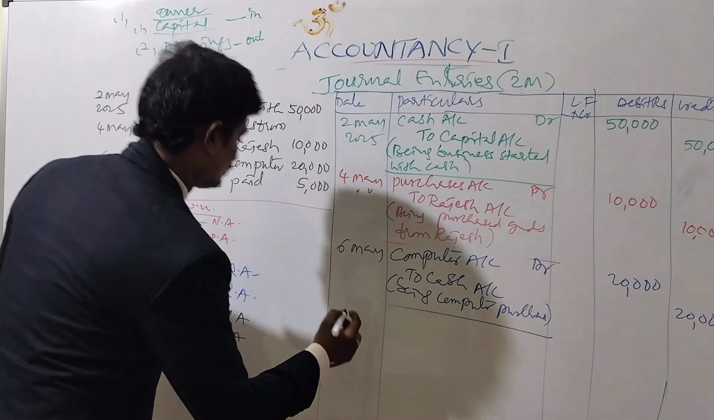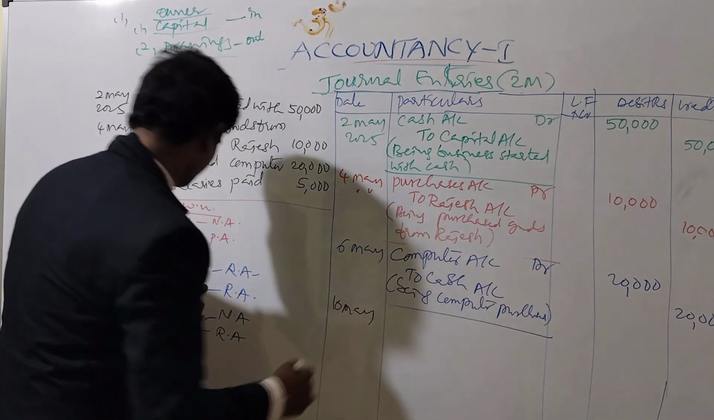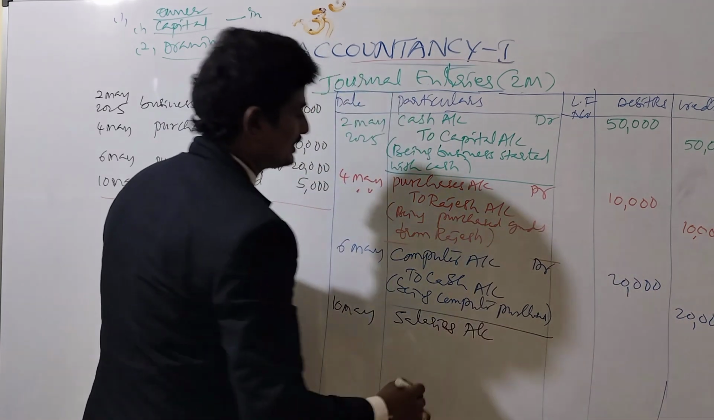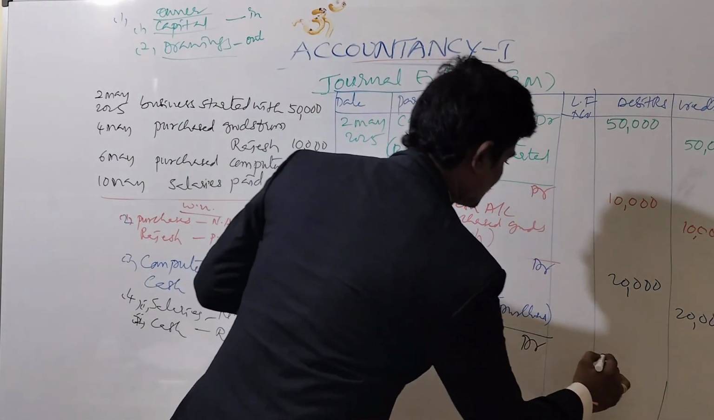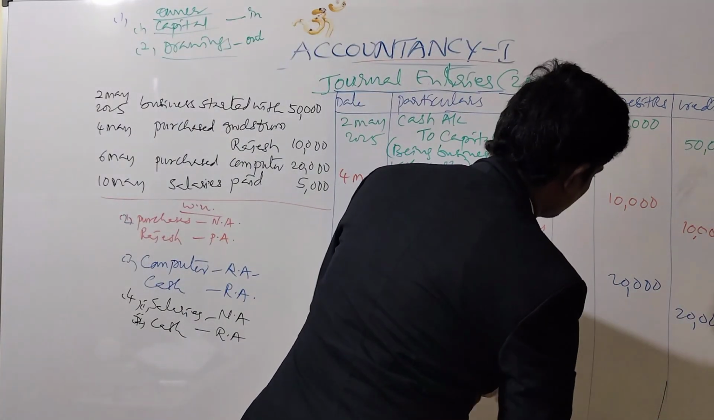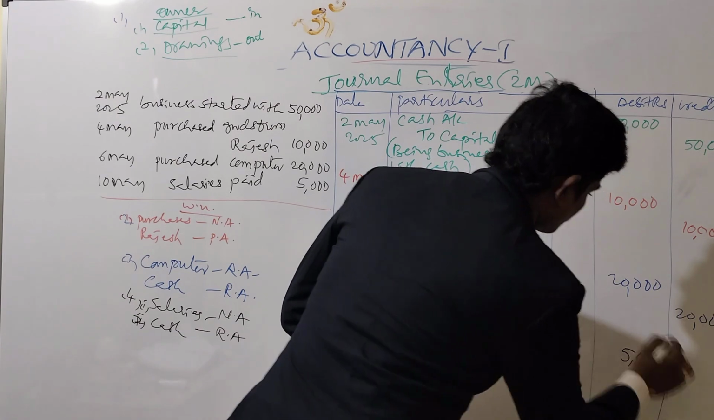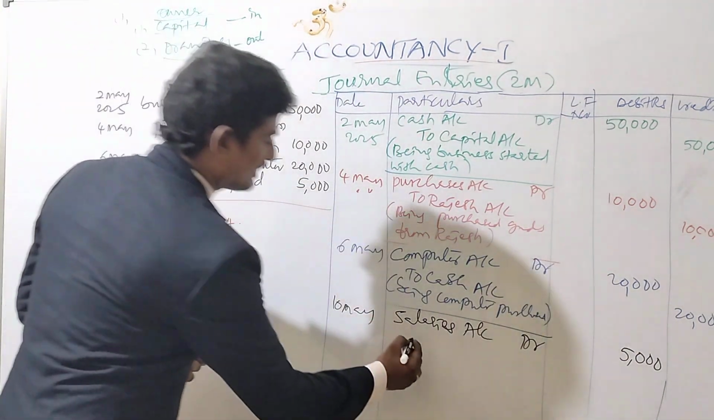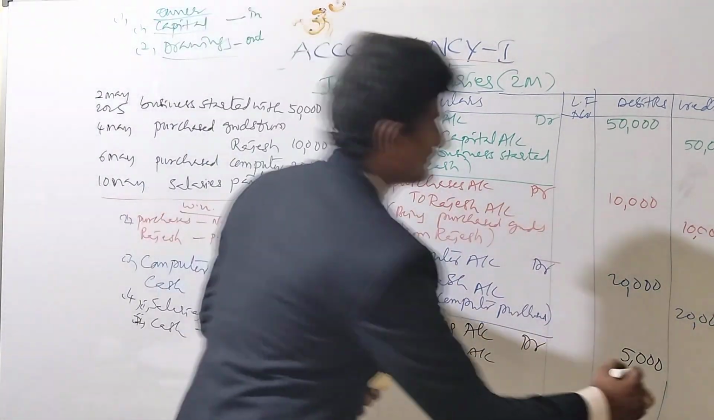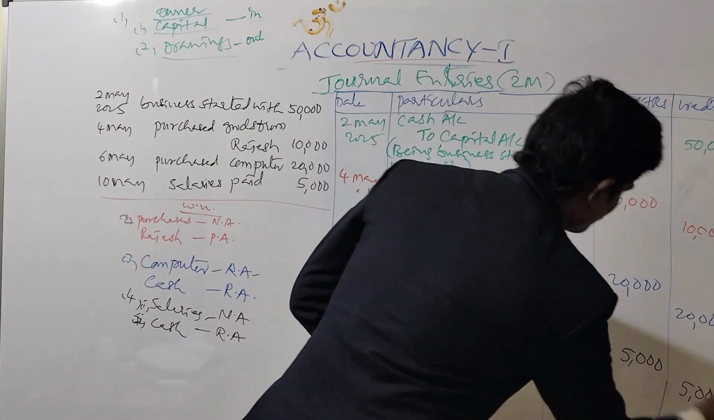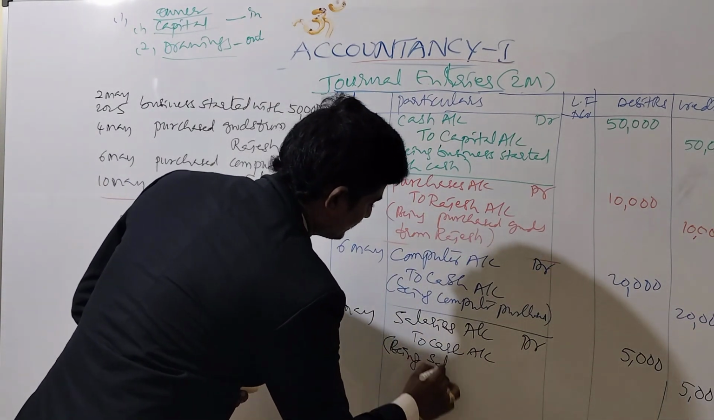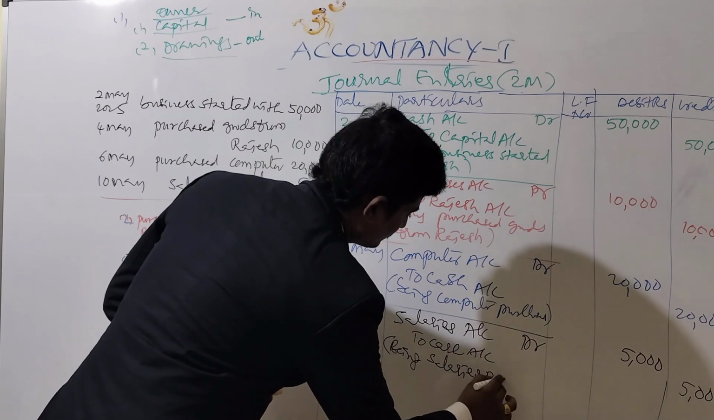So 10th May, salaries, as it is a nominal account, we have to debit. Salaries 5,000 in the debit column. Second one, cash is going out. Cash is a real account and going out of the business, that's why we have to credit cash 5,000. So the narration being salaries paid.